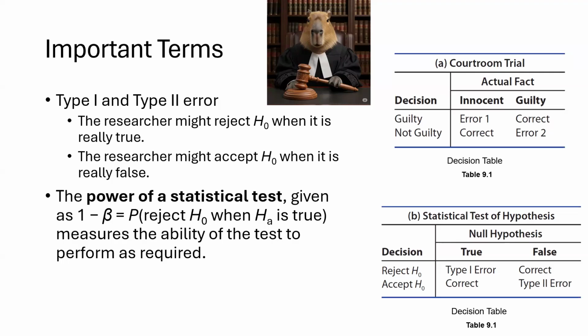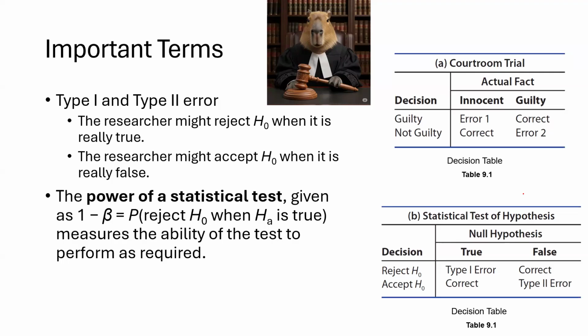Now, the second table is the statistical framing. Rejecting the null hypothesis when the null hypothesis is true is a type 1 error. Not rejecting the null hypothesis when the alternative is true is a type 2 error. This matrix helps clarify what's going on behind the scenes when we run a hypothesis test.